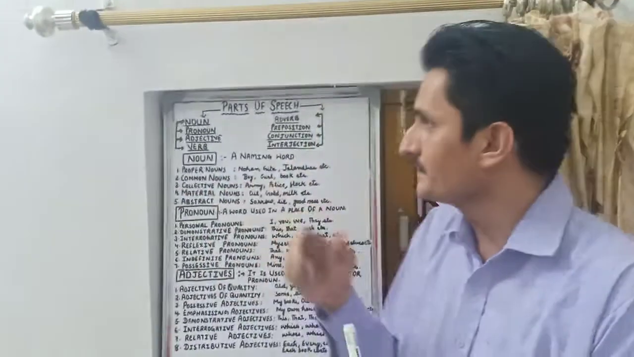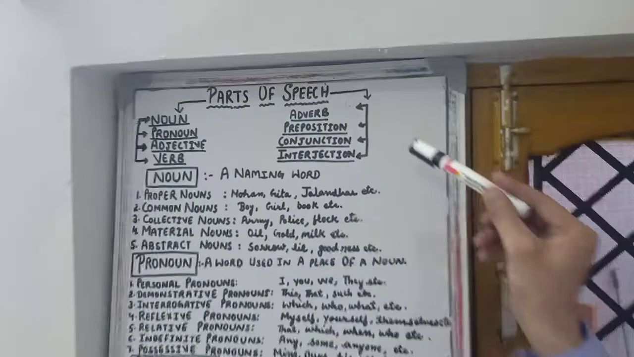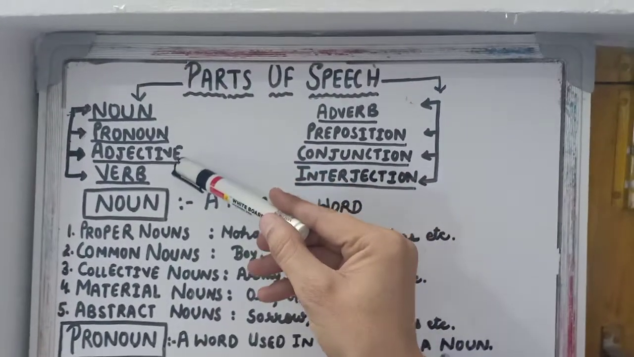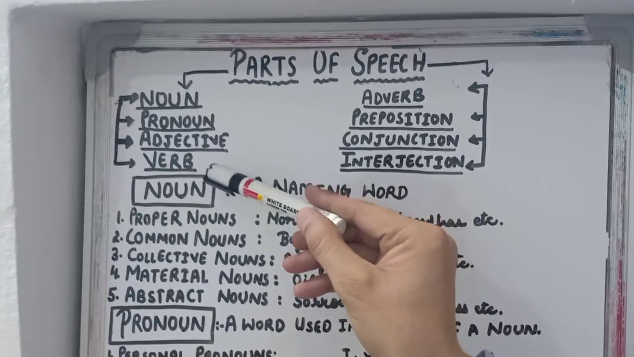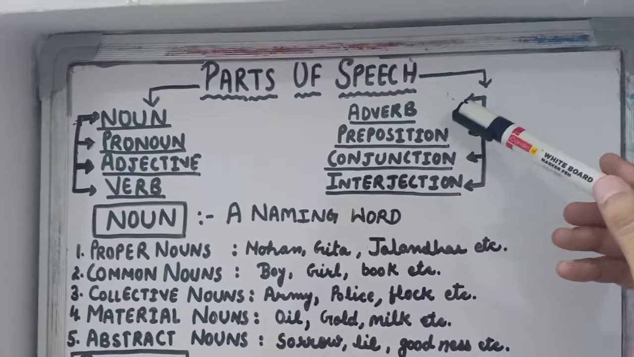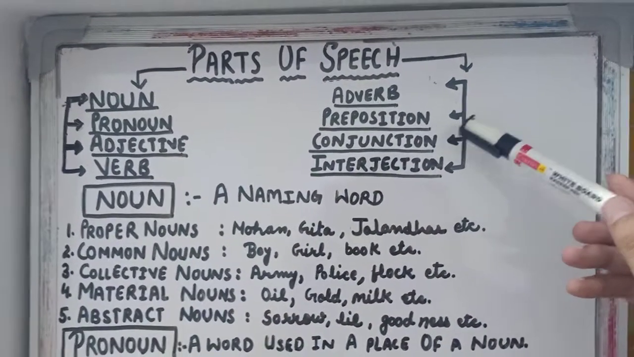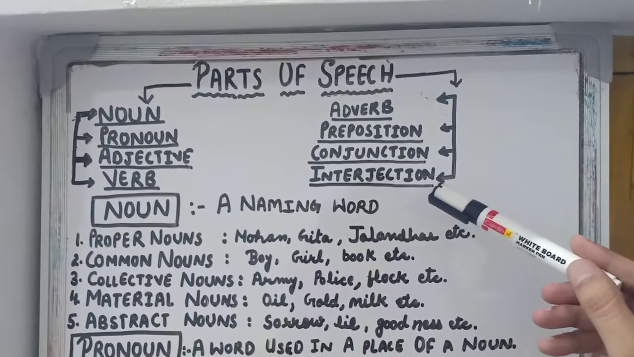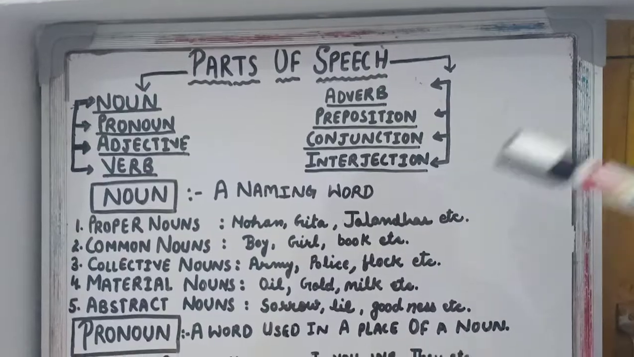So look here, parts of speech. First is noun, then pronoun, third is adjective, fourth is verb, fifth is adverb, sixth is preposition, seventh is conjunction, and last but not the least, eighth is interjection.